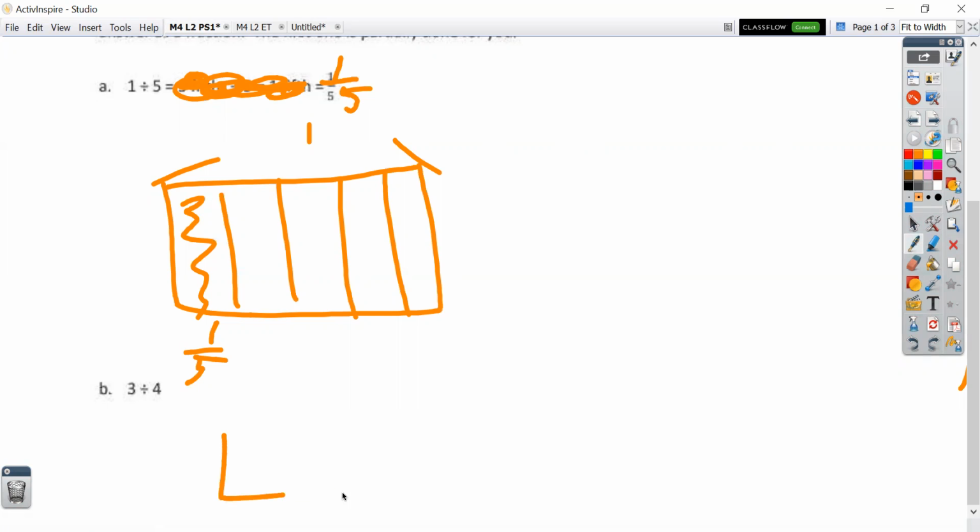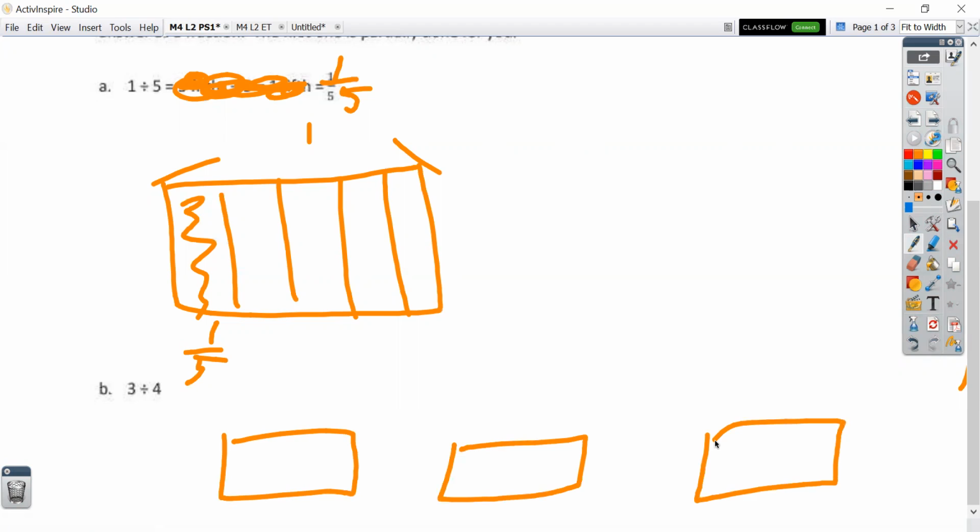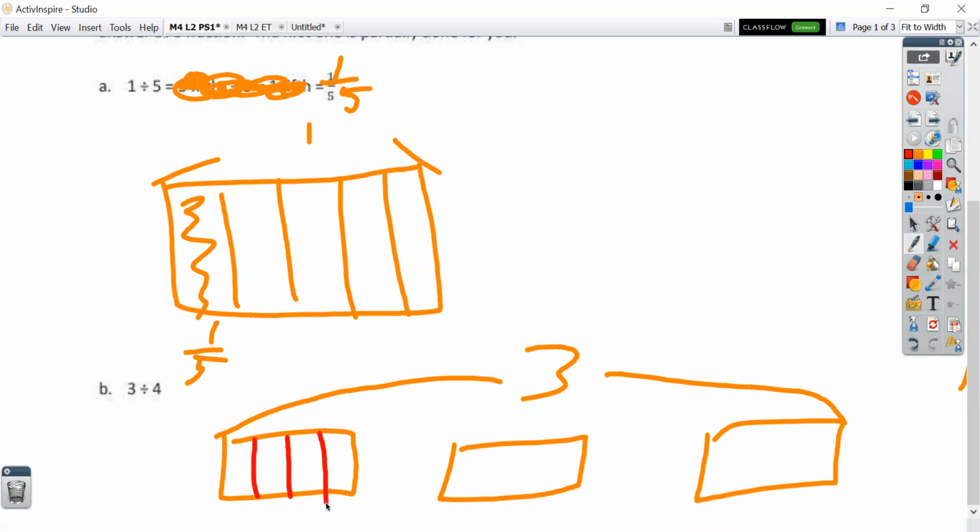3 divided by 4. So there's 3 wholes. Now this is the way you can do this one, by dividing the wholes first and then dividing the last piece as fourths. Actually, you can't. This one, I got myself confused there. I had it backwards. We have to divide all of these into fourths to be able to work on this. Well, 3 divided by 4, every 4th piece is mine.